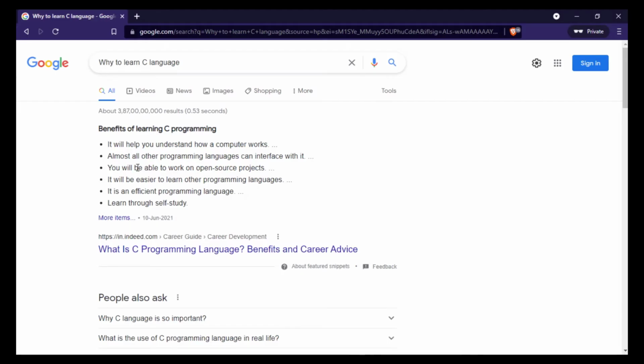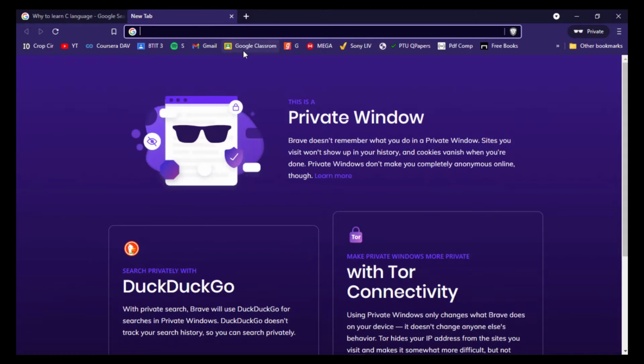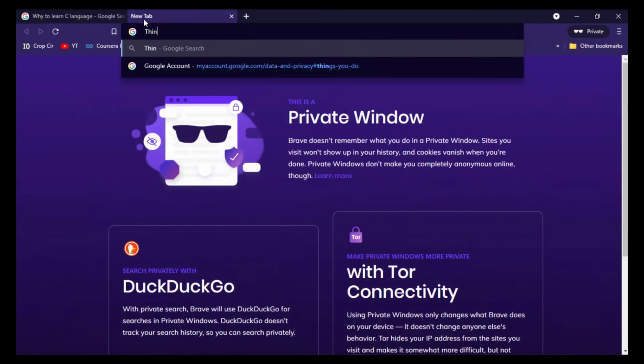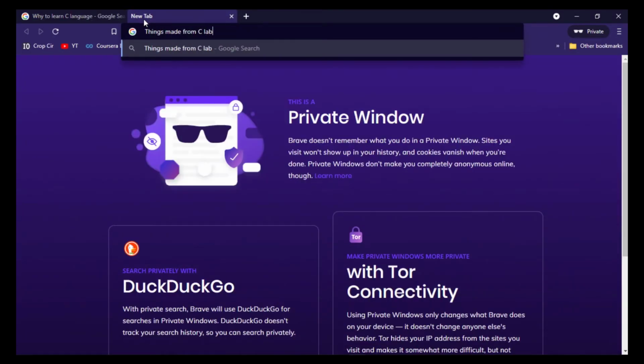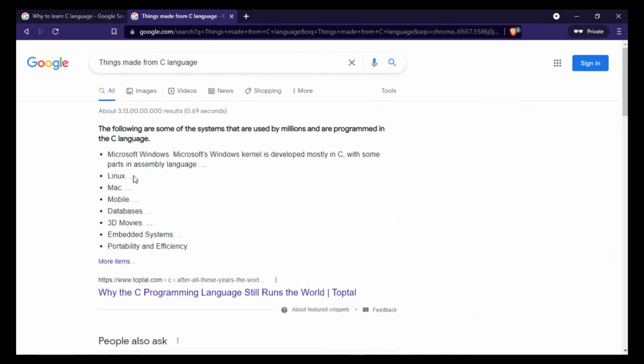And after that, you will be able to work on open source projects. Yes, it is right. How is it right? We will see how it is right. So we can see what things are made from C language. You can see here Linux is based on C, Mac is based on C, mobile is based on C, database is based on C. Following are some of the systems that are used by millions and are programmed in C language.